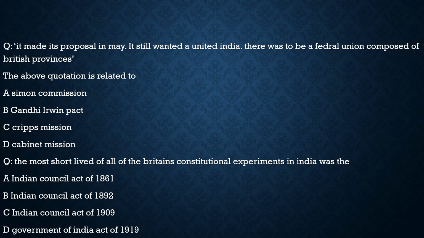So let's keep it here. Then we have the Indian Councils Act of 1892. It lasted for 17 years. Keep it here. Then we have the Indian Councils Act of 1909. It lasted for 10 years. Then we have the Government of India Act of 1919. It lasted for 16 years. So with respect to this question, the correct statement is option C, which is the Indian Councils Act of 1909.